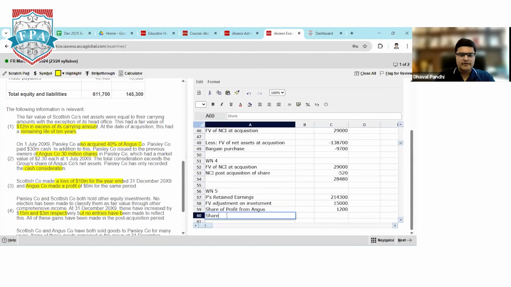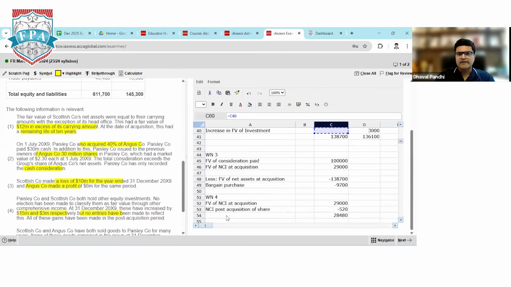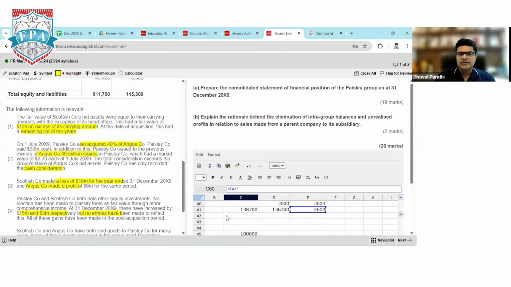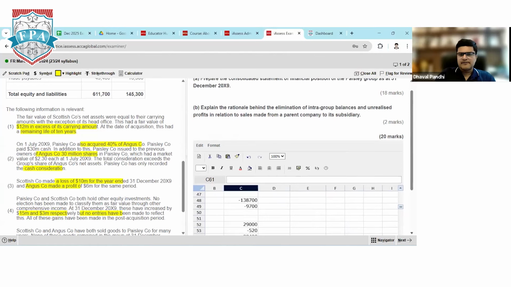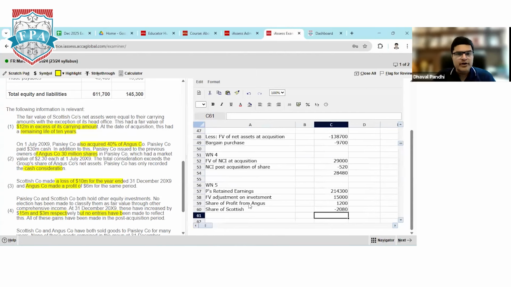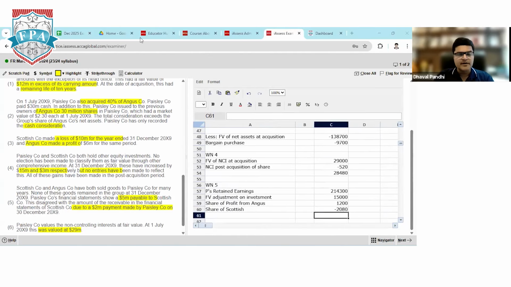Share of Scottish, which is your subsidiary company. The subsidiary company has unfortunately made a loss in the post acquisition. So the parent is entitled to 80% of the loss, so I should take into 80%. Till now, any question in working note number 5, feel free to ask. Everyone, yes or no?